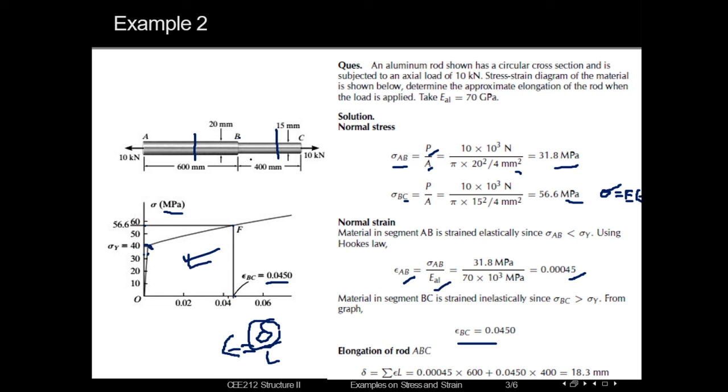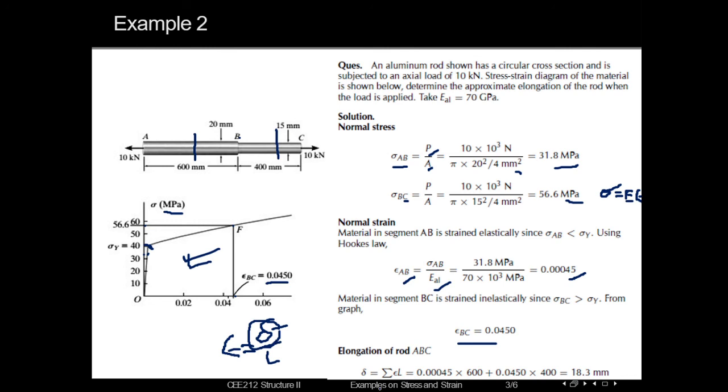As there are two segments, one having 15 millimeter diameter and one having 20 millimeter diameter, that means segment AB and segment BC, we need to calculate the change in length or deformation for AB and BC separately, and then add those up. So we need to do a summation.